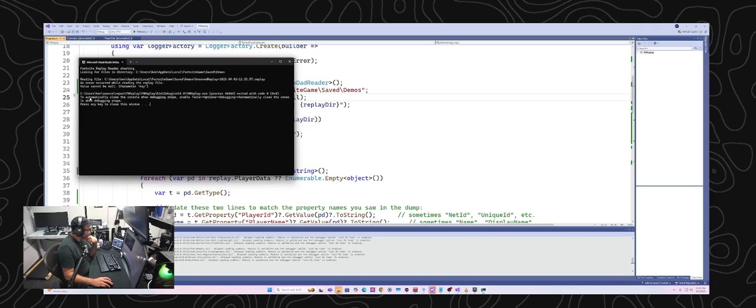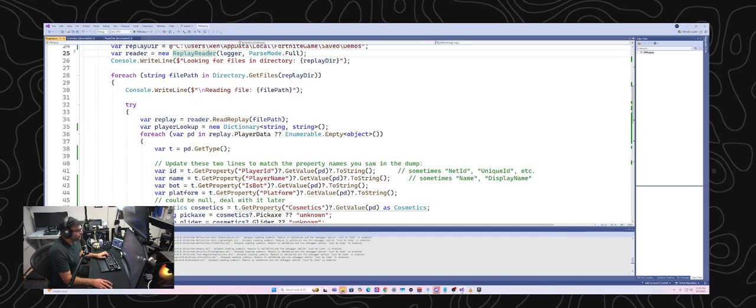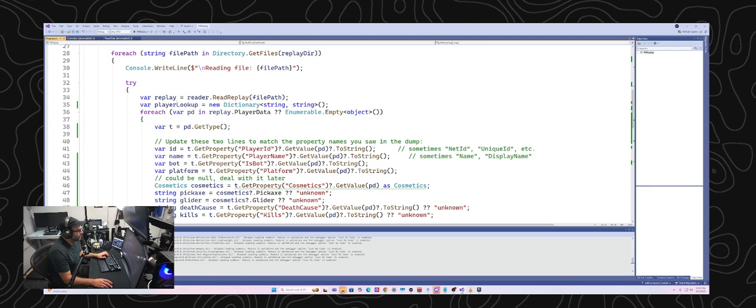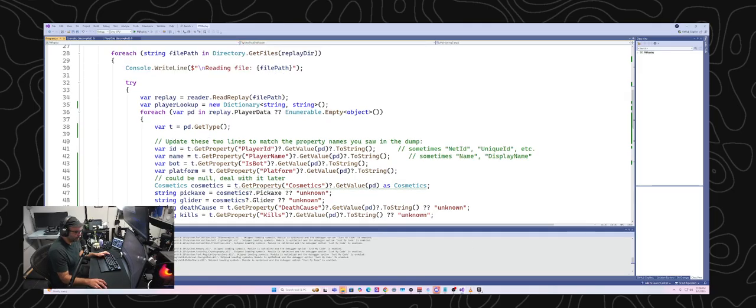So an error occurred while reading the replay file. Value cannot be null. Parameter key. Okay. Files in directory get files replay dir. Var replay. I'm trying to figure out which null value it's complaining about. I'm also wondering if maybe I needed to wait for Fortnite to finish closing the replay file. Let me go look and see if the file is there really quick. And we will try this out one more time.